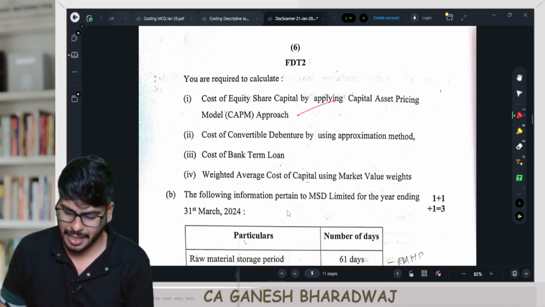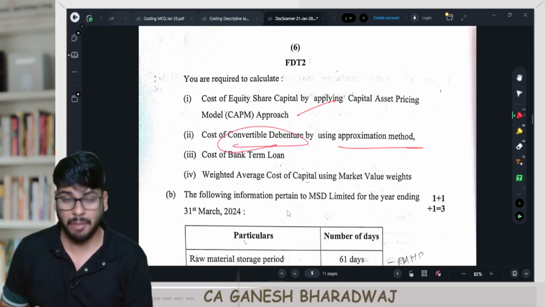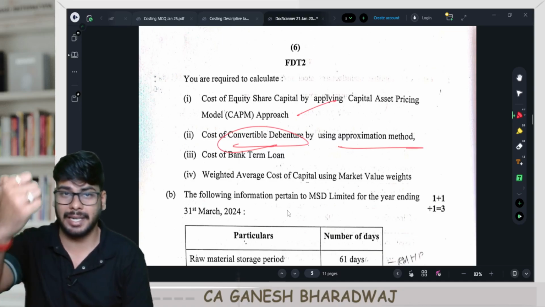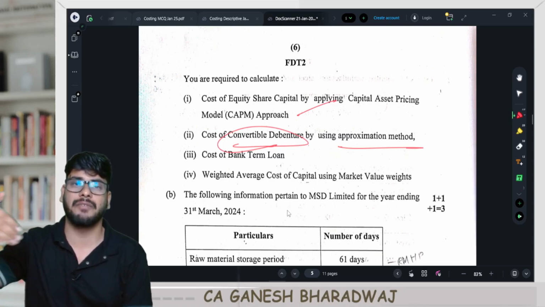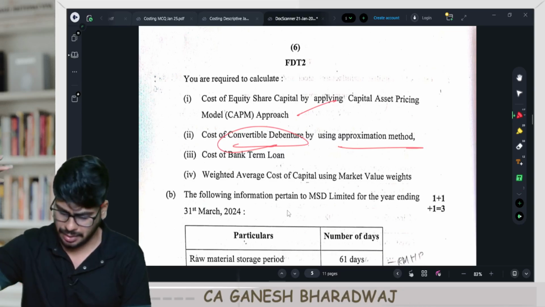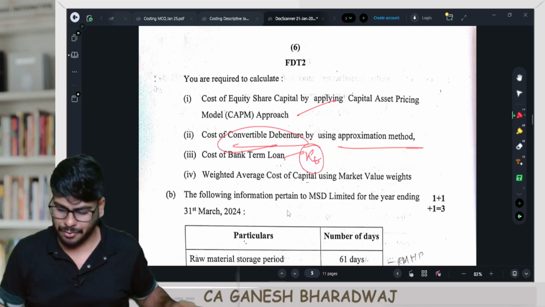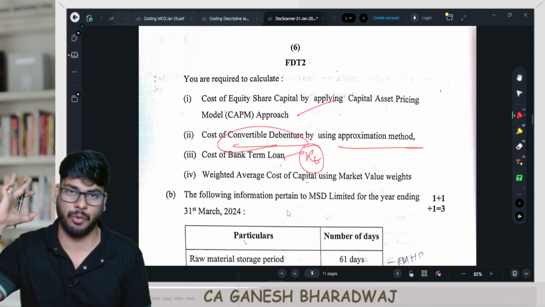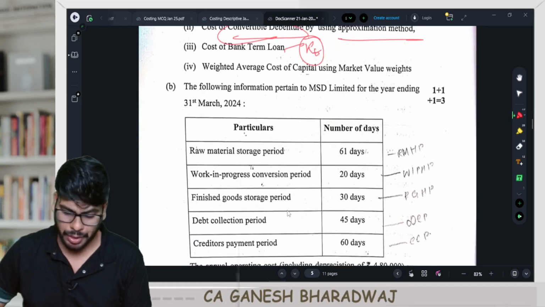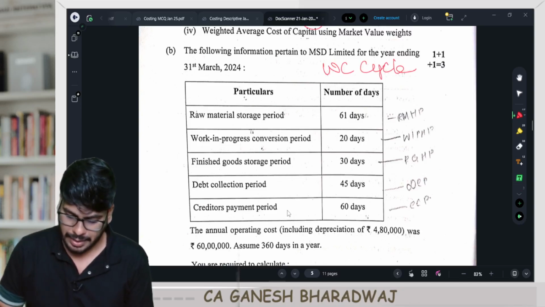They've asked you to arrive at KE using CAPM. Cost of convertible debentures using approximation method. Obviously, you need to use the formula. The formula also, no need to mug up the entire logic. I told you guys the same thing. You just need to put it here. But for the purpose of arriving at the redemption value, you need to arrive at the value of equity shares at the end of 6th year. That's about it. Cost of bank term loan. This is something called as KT that I taught you guys. And of course, here they have asked for WACC using the market value weights. Once again, guys, a straightforward question, a direct lift. Right, that's about it. Then the next question is, yes, from working capital cycle. Right, this question came in from working capital cycle.